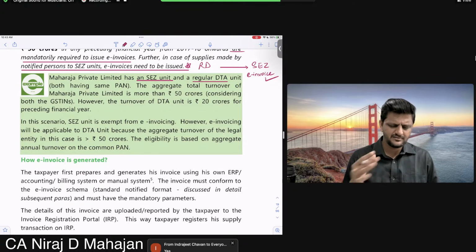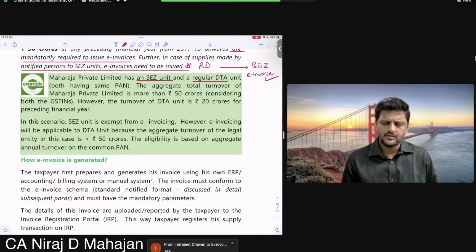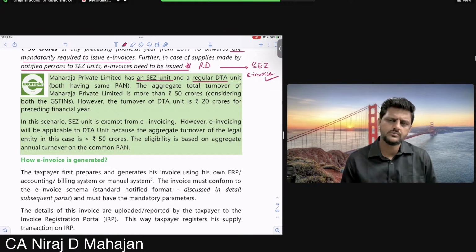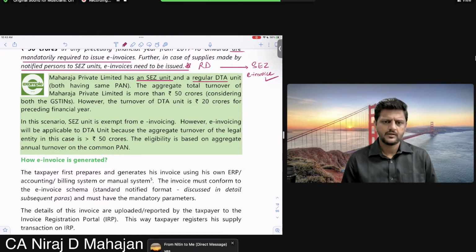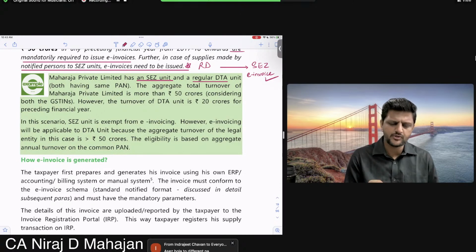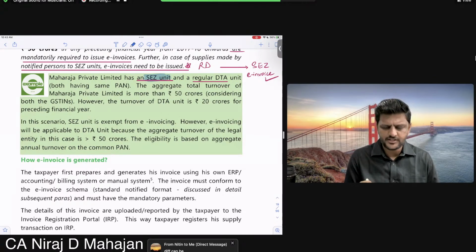Obviously, what if they are in the same state? Will they have the same GSTIN or not? If both of them are in the same state, same GSTIN, different GSTIN? SEZ compulsorily has a different GSTIN, even if in the same state.